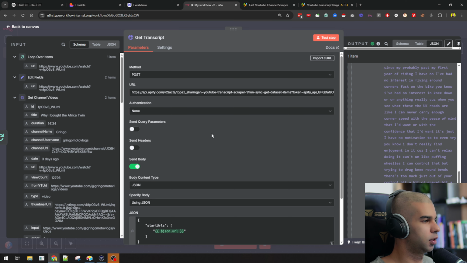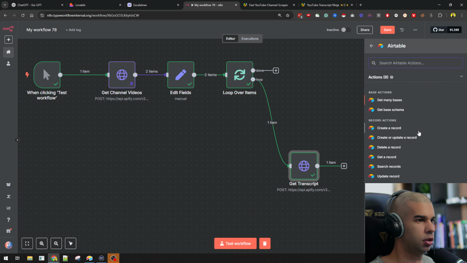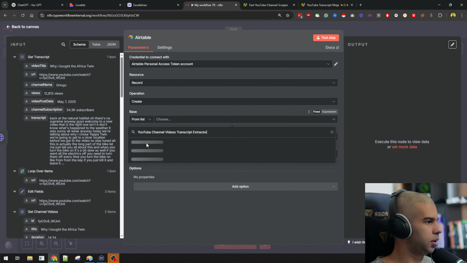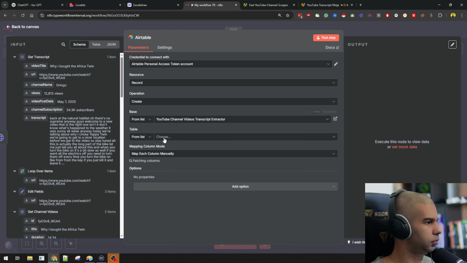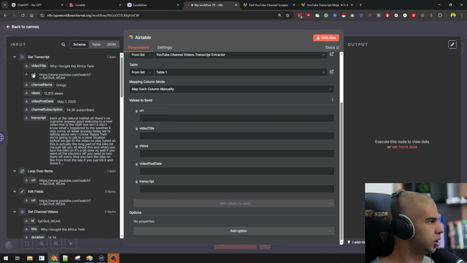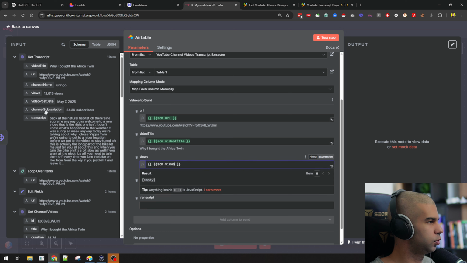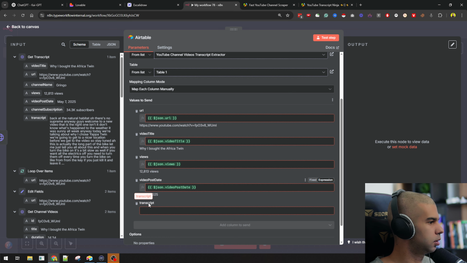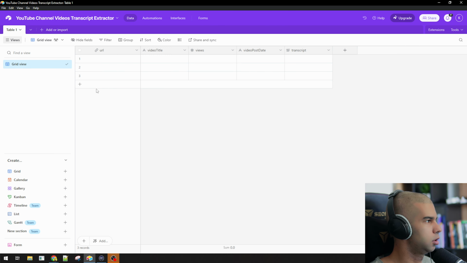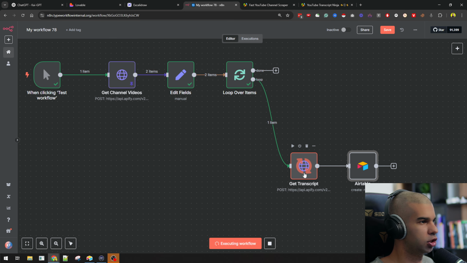So now, if I copy that name, go here and add a new node, I can go to Airtable, create a record, choose my database, table 1, and I'm just going to map all that information. I have the URL, I have the video title, views, post date, and transcript. If I hit that step, just as a quick test, this should add a 4th row with the video that I just got right here.